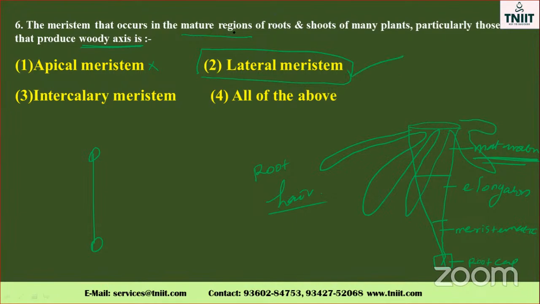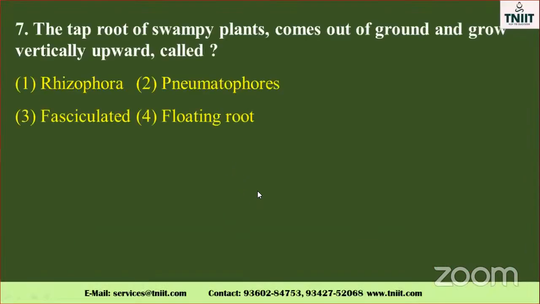The lateral meristem is mostly found in the mature region of the root and shoot of the woody part. So this is the maturation. So this part is, what is that? Lateral meristem. Here is the primary meristem, that is called the apical meristem. This one is called the apical meristem. Okay, my dear, the correct option is the second one, lateral meristem. Go to the next one.